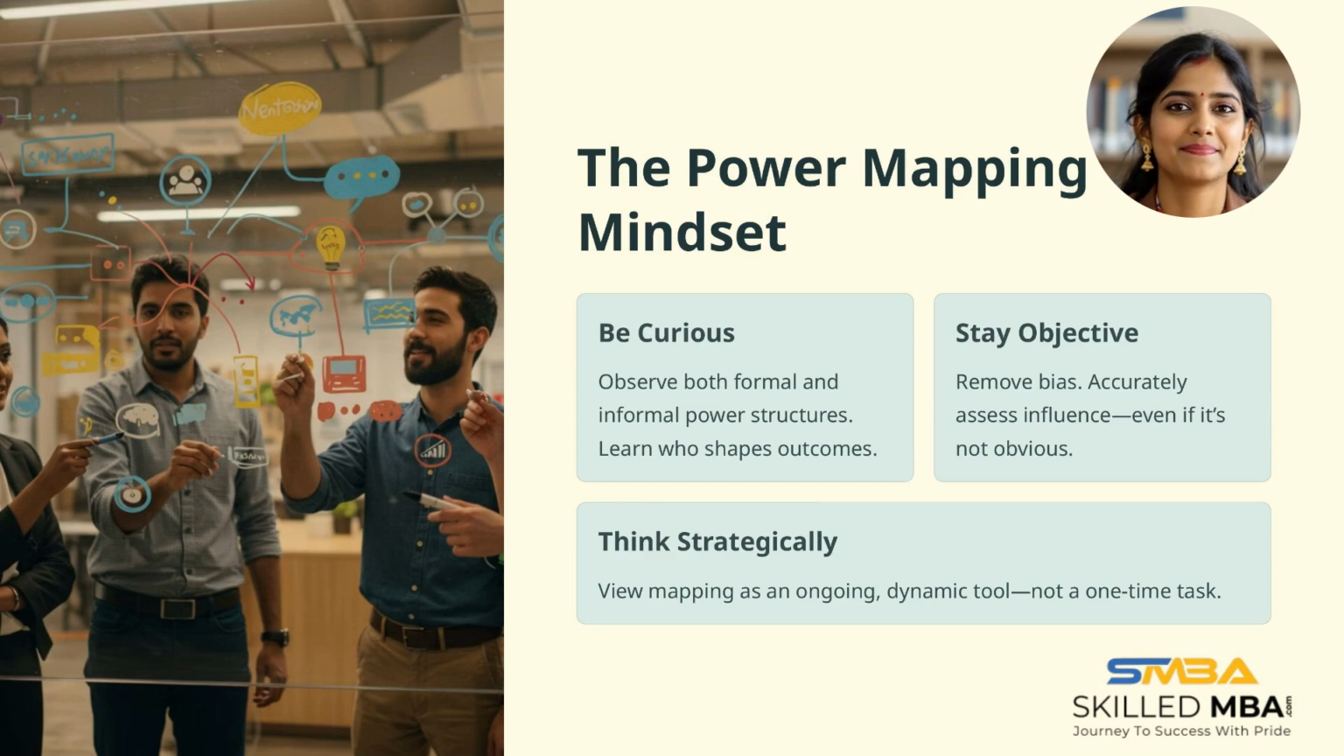Adopt a power mapping mindset by being curious about both formal and informal power structures. Identify who truly shapes outcomes. Stay objective by removing bias and accurately assessing influence, even when it's not obvious. Think strategically, treating power mapping as a dynamic, ongoing tool rather than a one-time task.